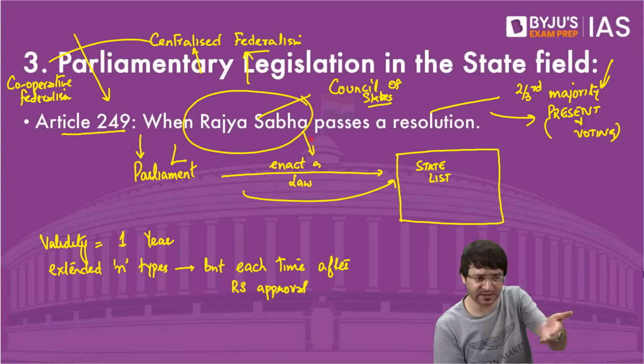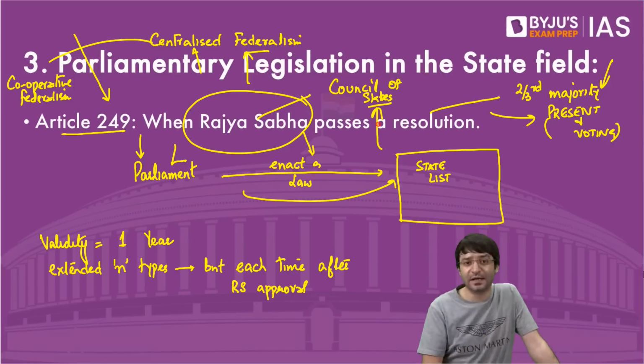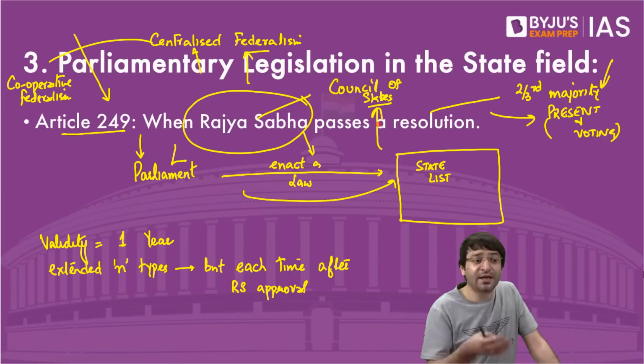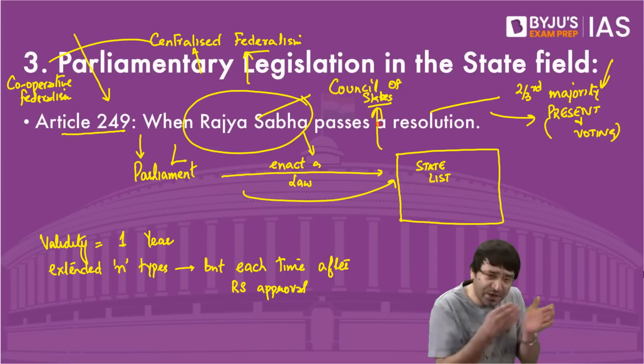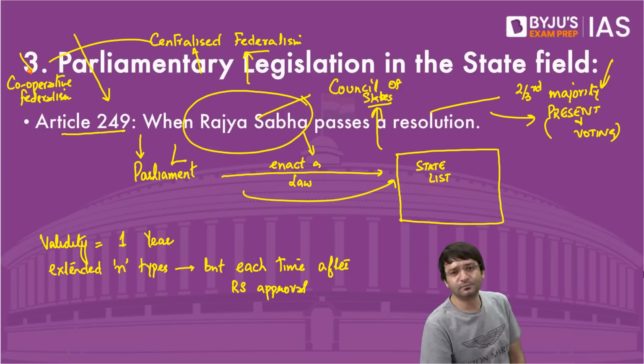After that, if you want extension, come back to us. Because who are we? We are the Council of States. We represent the interests of states. And in the interest of the states, in national interest, we will cooperate with you. That is cooperative federalism. So it depends on which lens you use to look at this particular item.